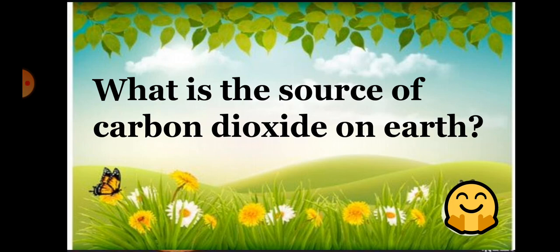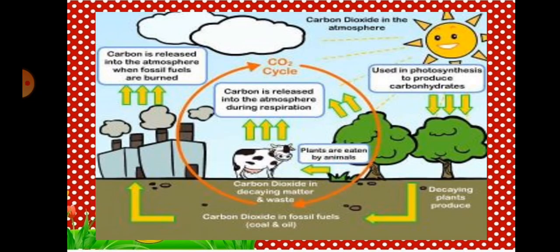Volcanoes also add a lot of carbon dioxide to the atmosphere, and the carbon dioxide in the air is used by plants for photosynthesis. These plants are eaten by animals or become fossil fuels. So the continuous flow of carbon in the atmosphere is called the carbon cycle.